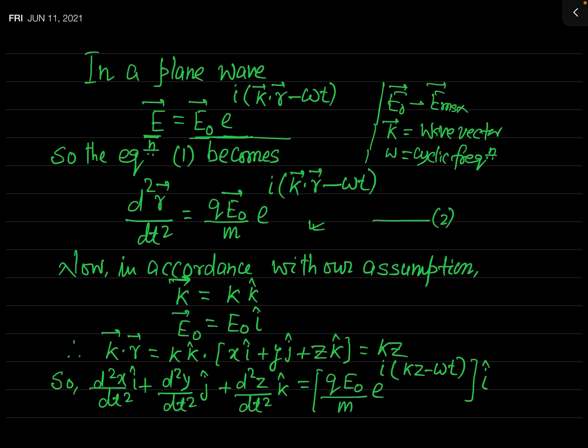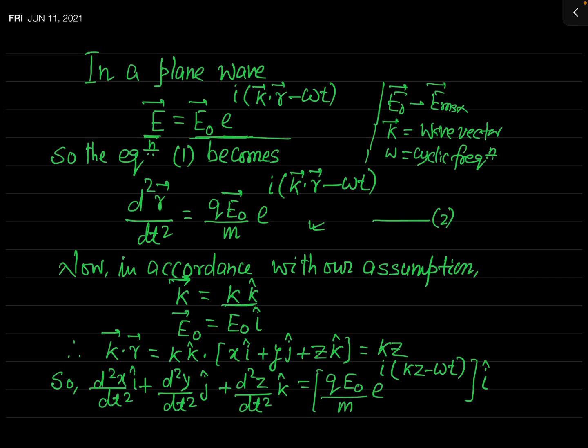You know the unit vector in the z direction is k hat. So this wave vector k may be written as the modulus of k, which I have written here only as k, times the unit vector in its direction, k hat.